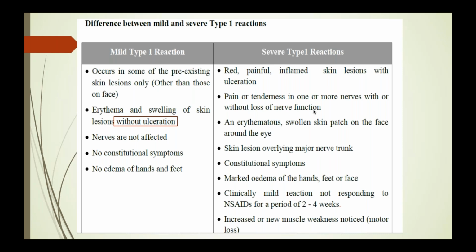Clinically, mild reactions respond to NSAIDs. However, in the severe type 1 reaction, they do not respond to simple NSAIDs. We may need systemic corticosteroids. And the patient may also present with increased or new muscle weakness, suggestive of motor loss. Fine.